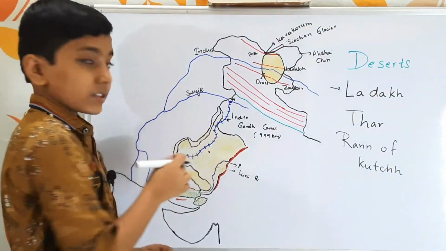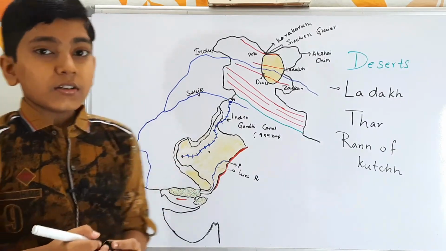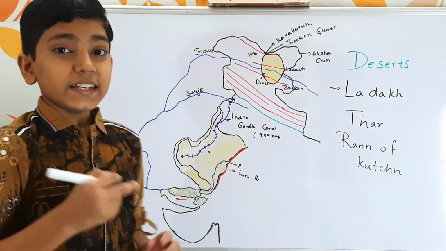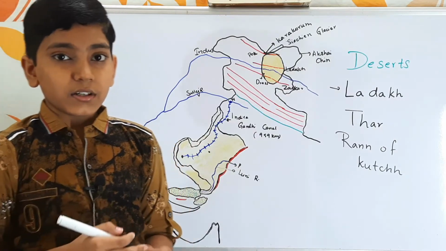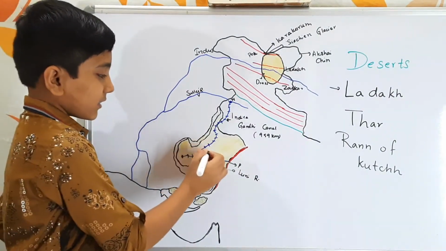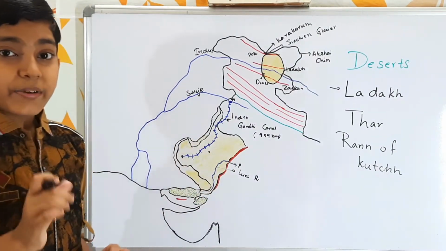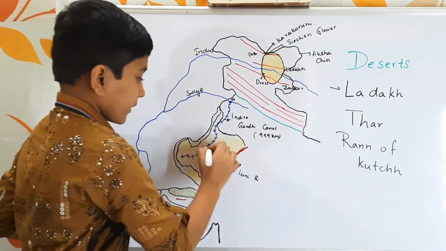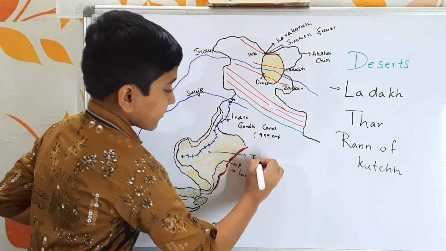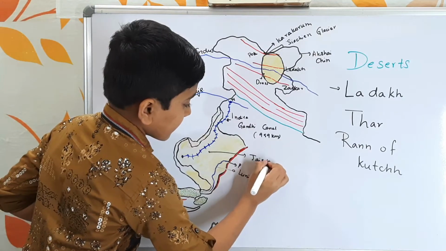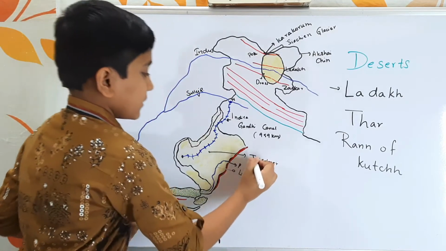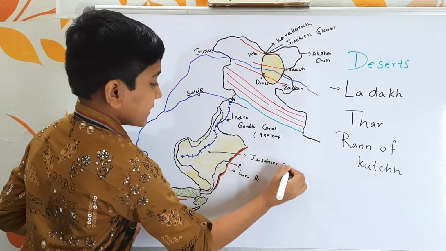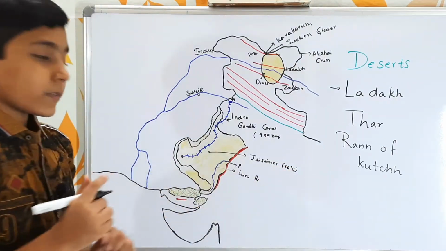So now let us go into this Thar Desert. This Thar Desert is the most densely populated desert in the world, and also in this Thar Desert we find the highest temperature ever recorded in India. That is this one. It is Jaisalmer, which is 56 degrees Celsius.